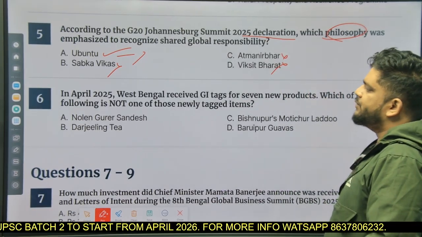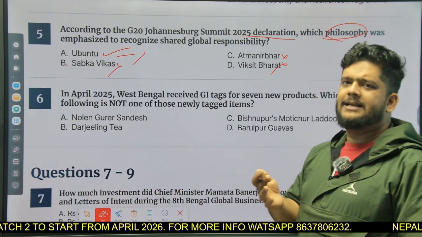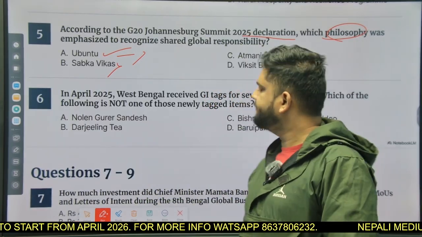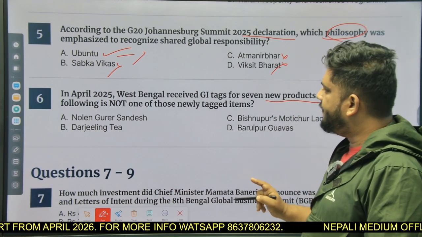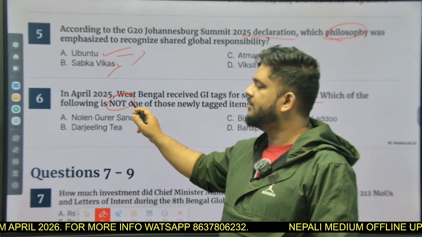In April 2025, West Bengal received GI tags for seven new products. There are many GI tags which were received by West Bengal. Please remember the names of all the GI tags. Which of the following is not one of those? Now, this question becomes quite easy. Why? Because it's asking for not.